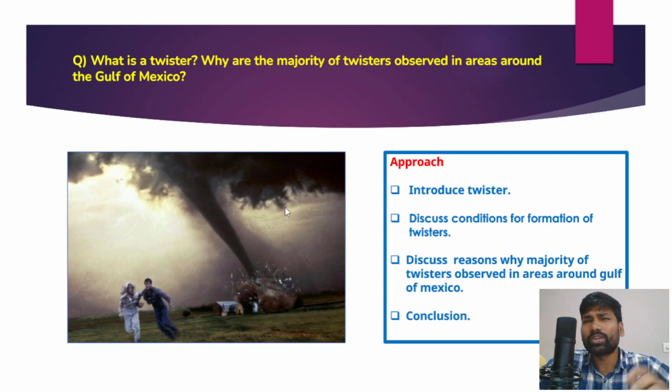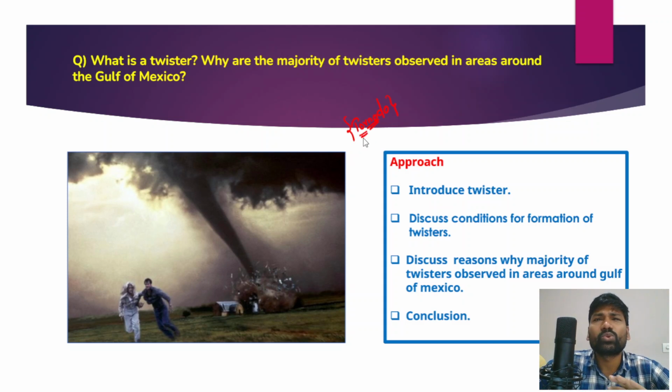When we talk about twisters, another name for twisters is tornado, right? So tornado is another name for twister. Maybe if this question had asked about tornadoes, you might answer it, but twister is altogether a new name, right? So twisters are also known as tornadoes.